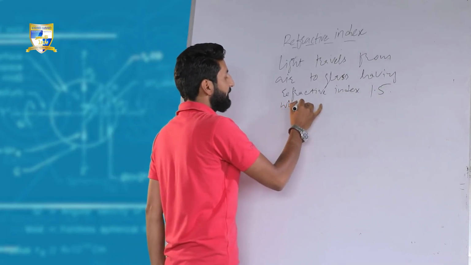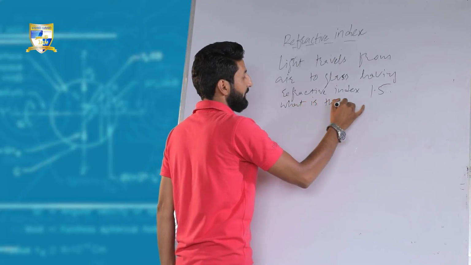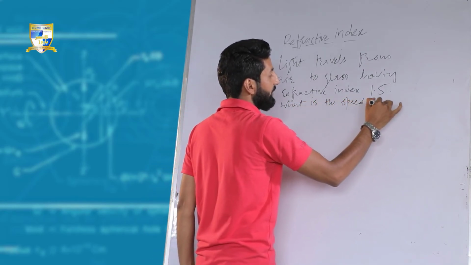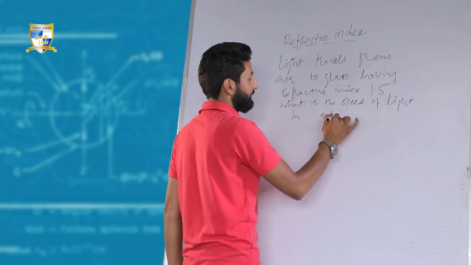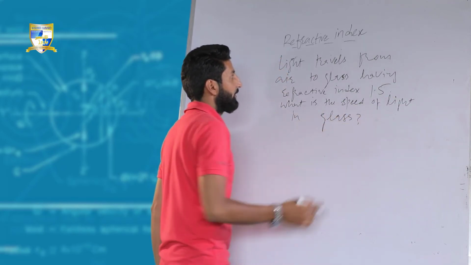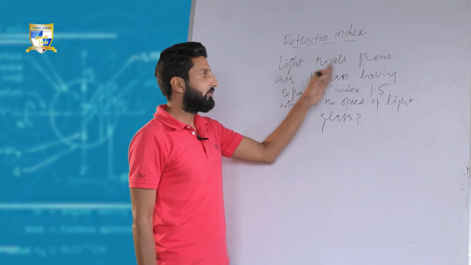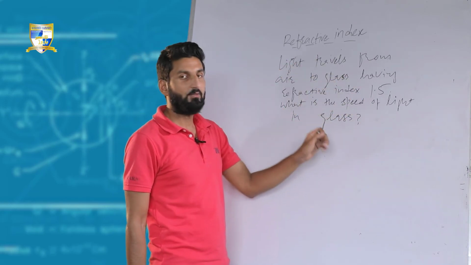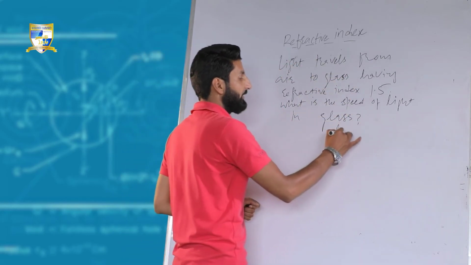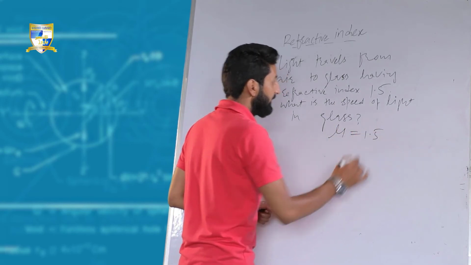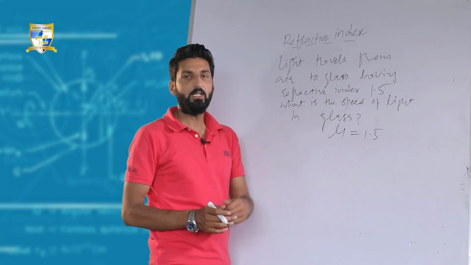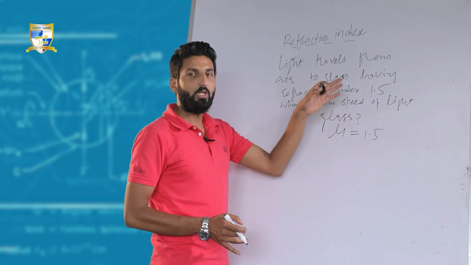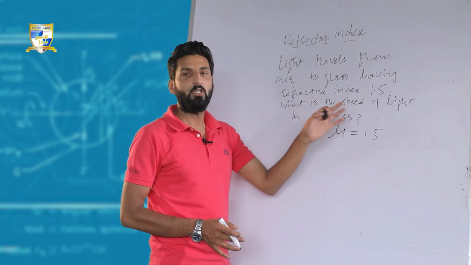What is the speed of light in glass? So we are given the value of refractive index, which is 1.5. The other thing we have to calculate is the speed of light in glass. So we have to calculate the speed of light in a particular medium.